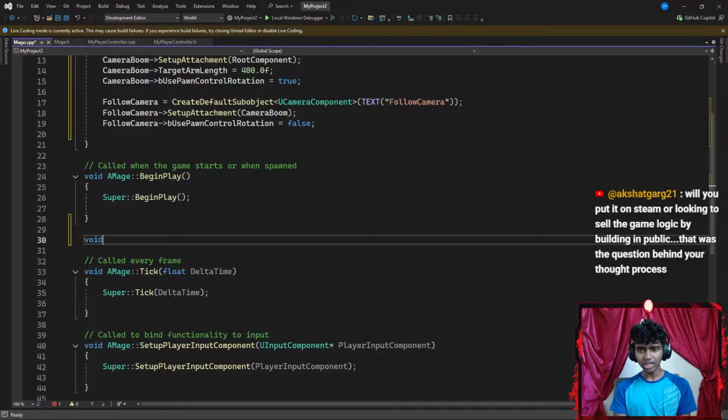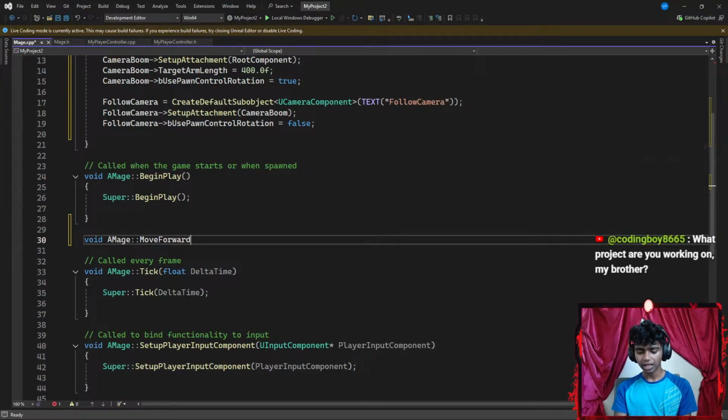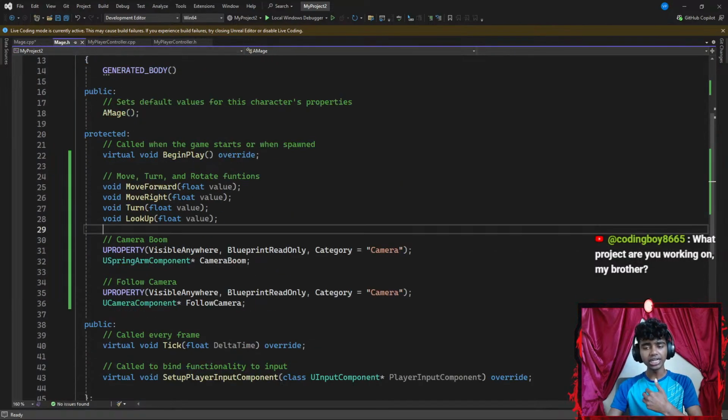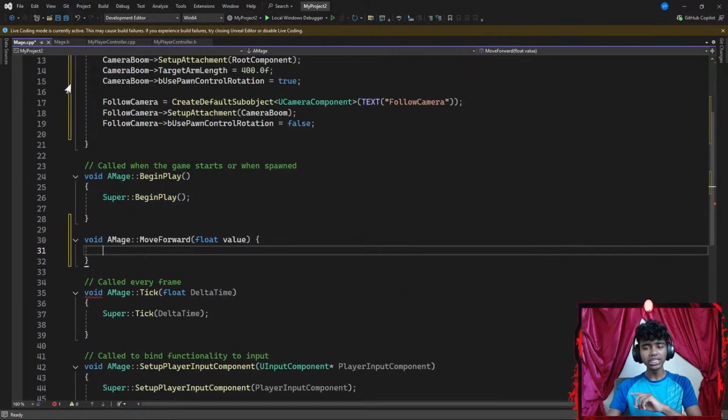Let's say I want to create a void function from my mage's class. I want to get the move forward function, with a pair of parentheses that requires a floating point parameter of value. Now, here's the thing. I already created my functions inside my header files. I am only defining them inside of my C++ files.